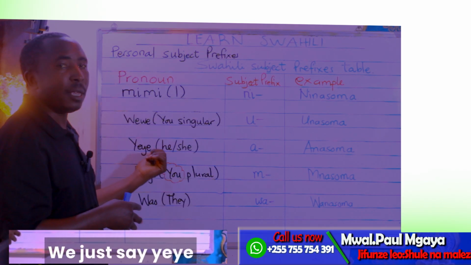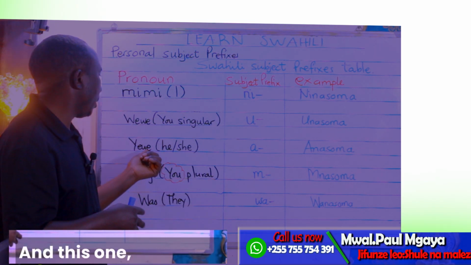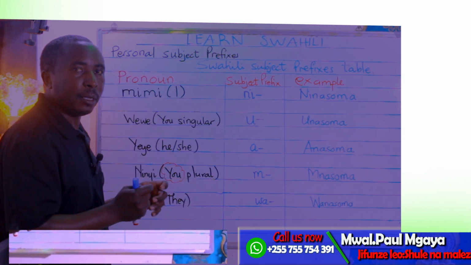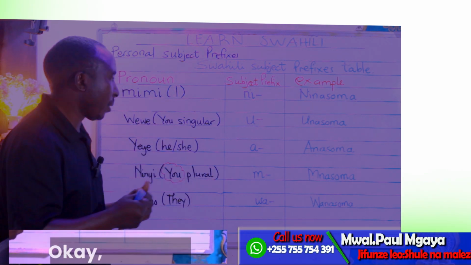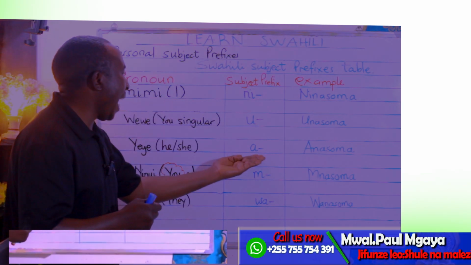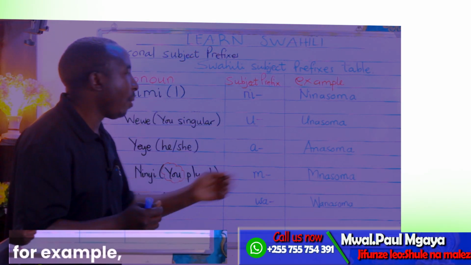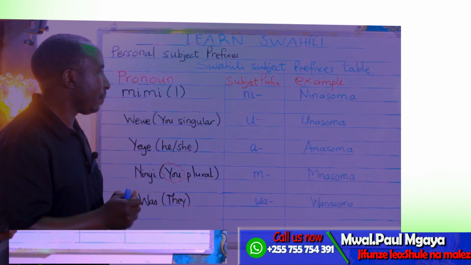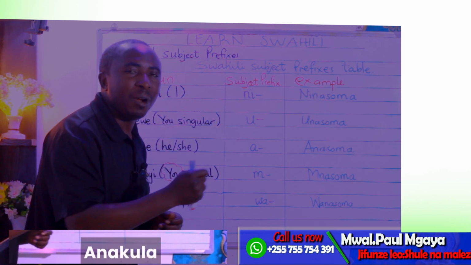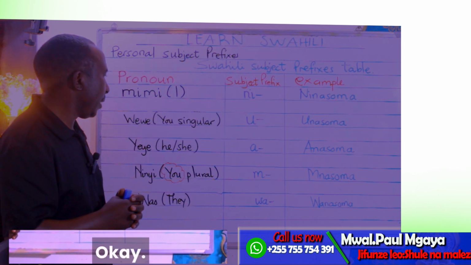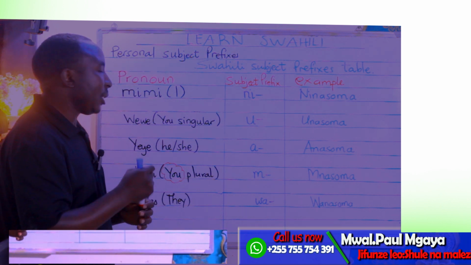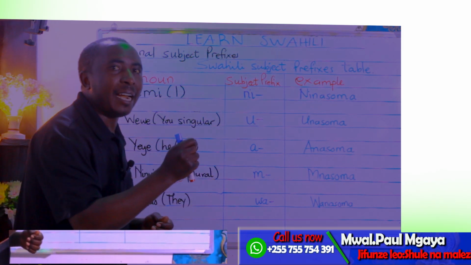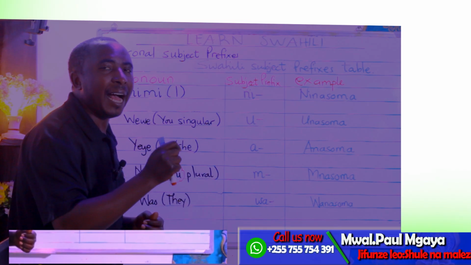We just say yeye. And this one is the third person. We use a. For example, anasoma. Anakula. She is eating. Anakula. Yeye anakula.